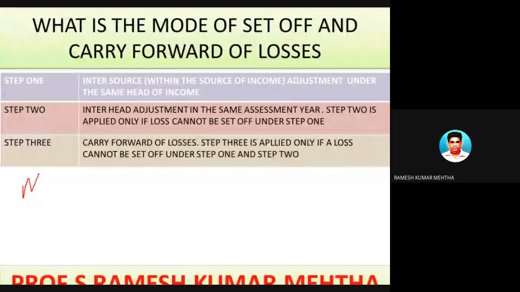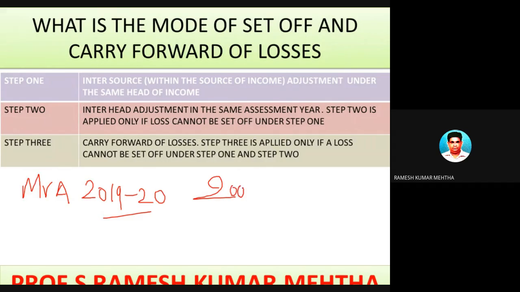Mr. A has a business activity which is owning and maintaining of horse races. In the year 2019-20, unfortunately, this assessee sustained a loss of 20 lakh rupees from this kind of business because of some unforeseen circumstances and adverse business conditions.